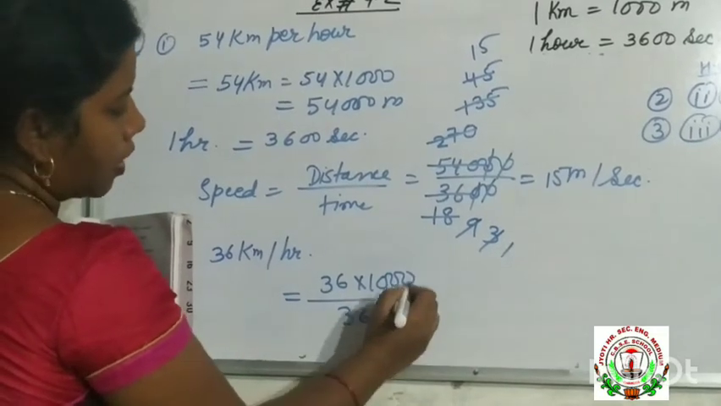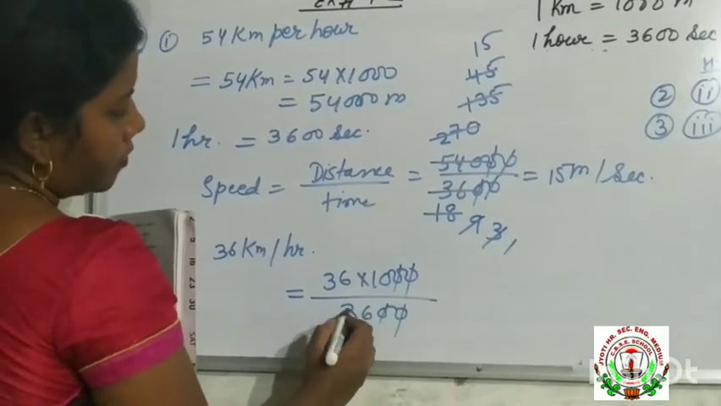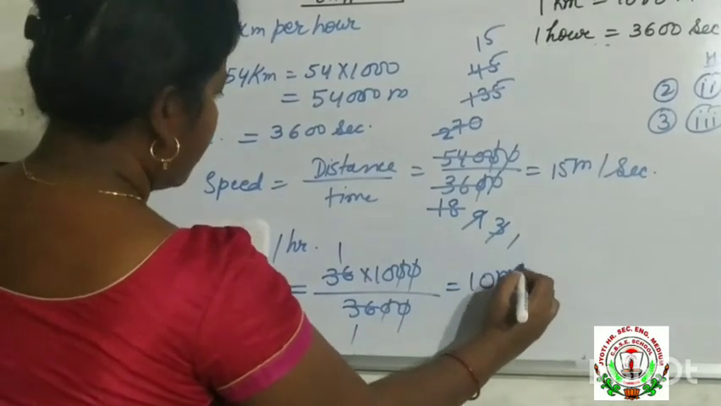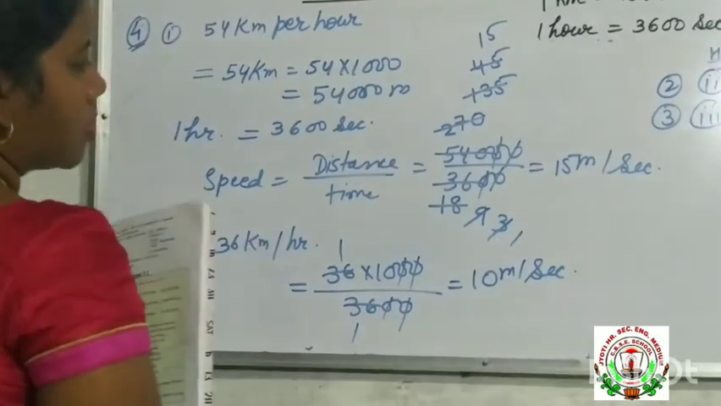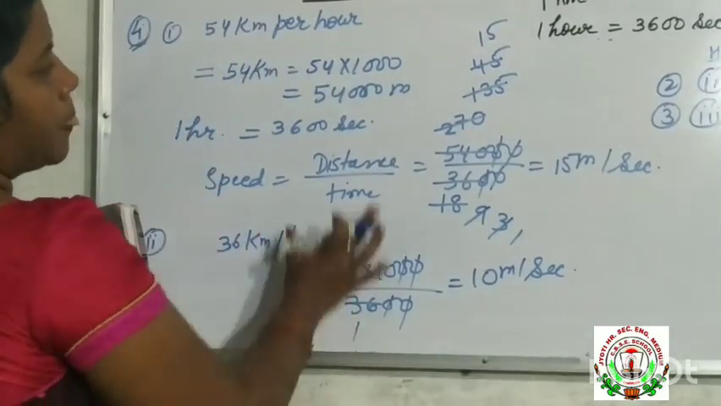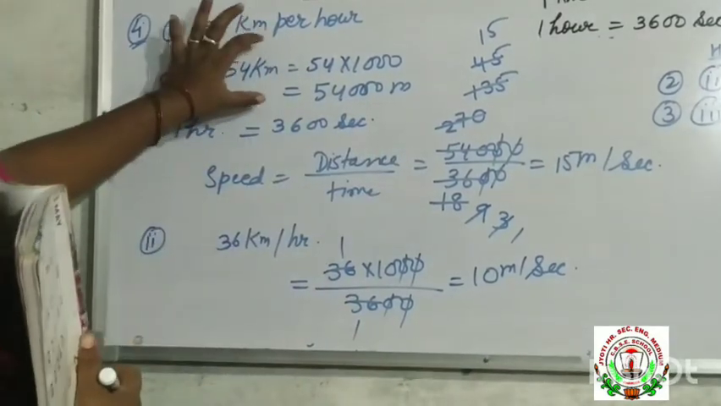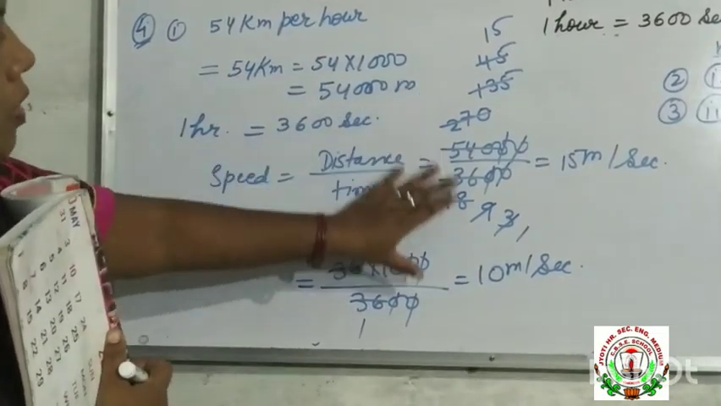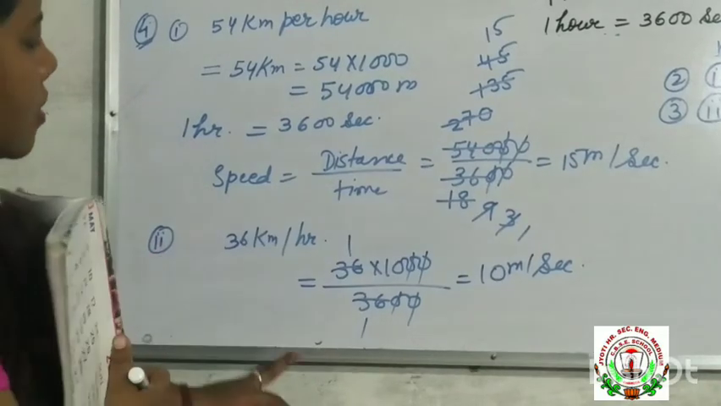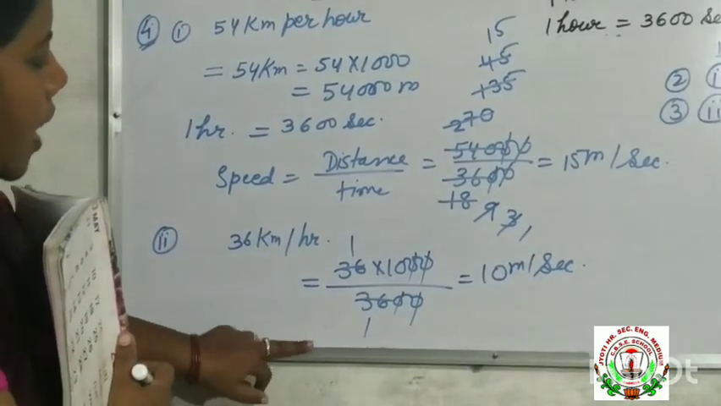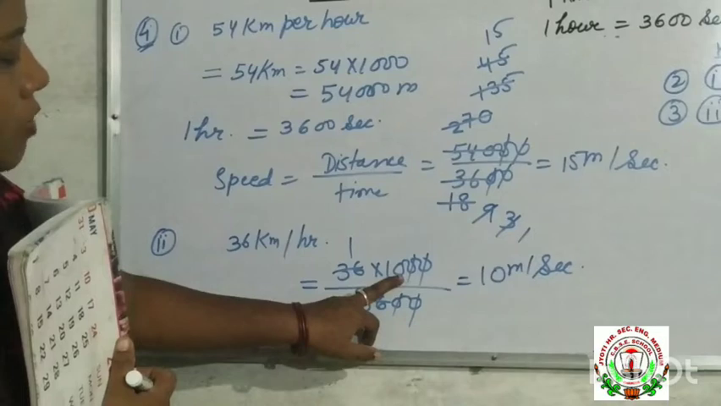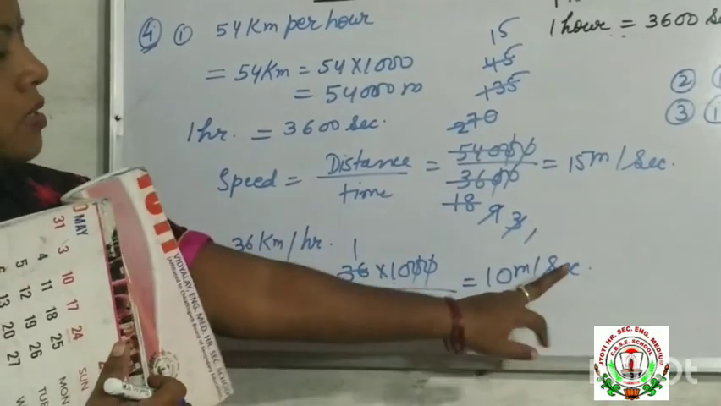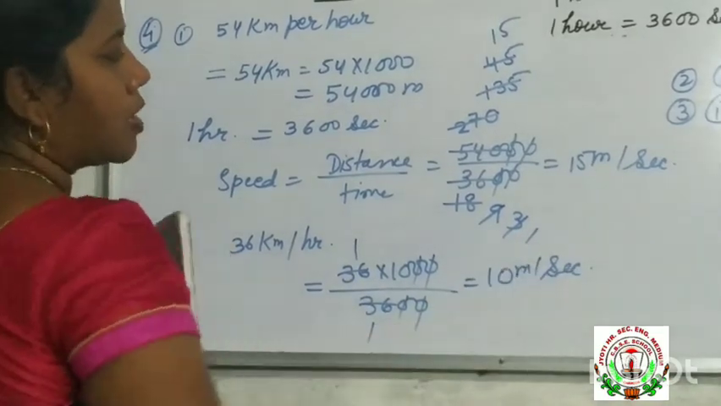In short way we can do it like this. 36 1 is 36, 36 1 is 36. So 10 meter per second is the answer. It is a short process. Here we are explaining kilometer to meter and hour to second, then we put in the formula, cancel and get the answer. We can also do it like this: 36 into 1000 becomes meter, and after dividing by 3600 it becomes second. So 10 meter per second is the answer.